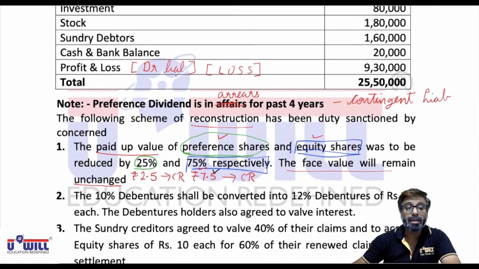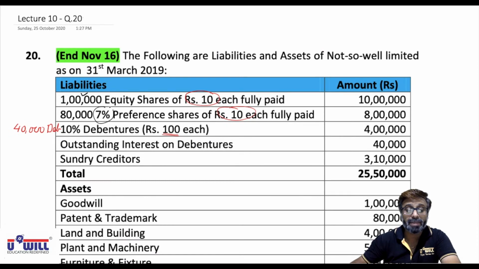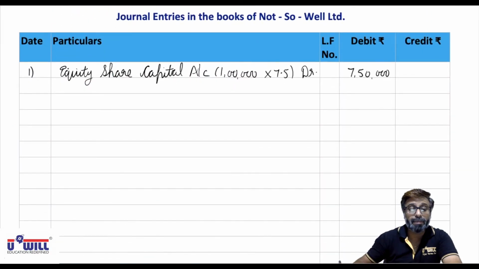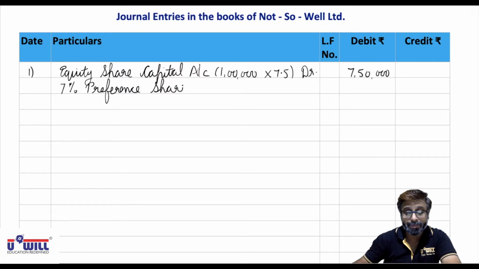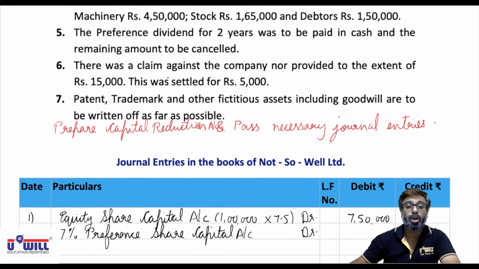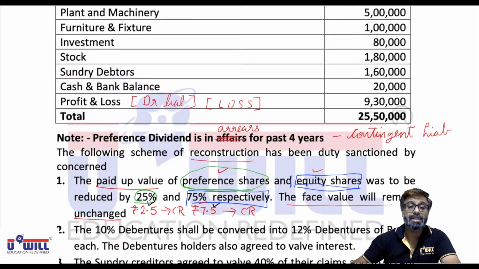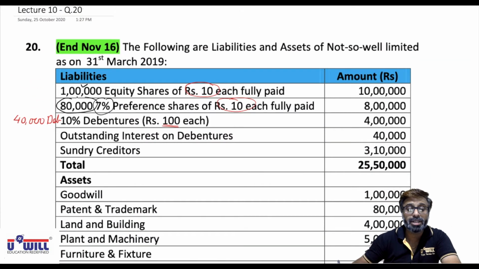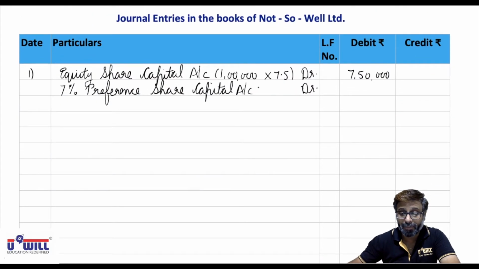Now same way, which preference shares do we have? 7% preference shares we have. So 7% preference share capital account debit. Now preference shares are sacrificing 25%. All of you can see here 2.5 rupees, and there are 80,000 preference shares. So 80,000 into 2.5, that is 2 lakh rupees they are sacrificing.